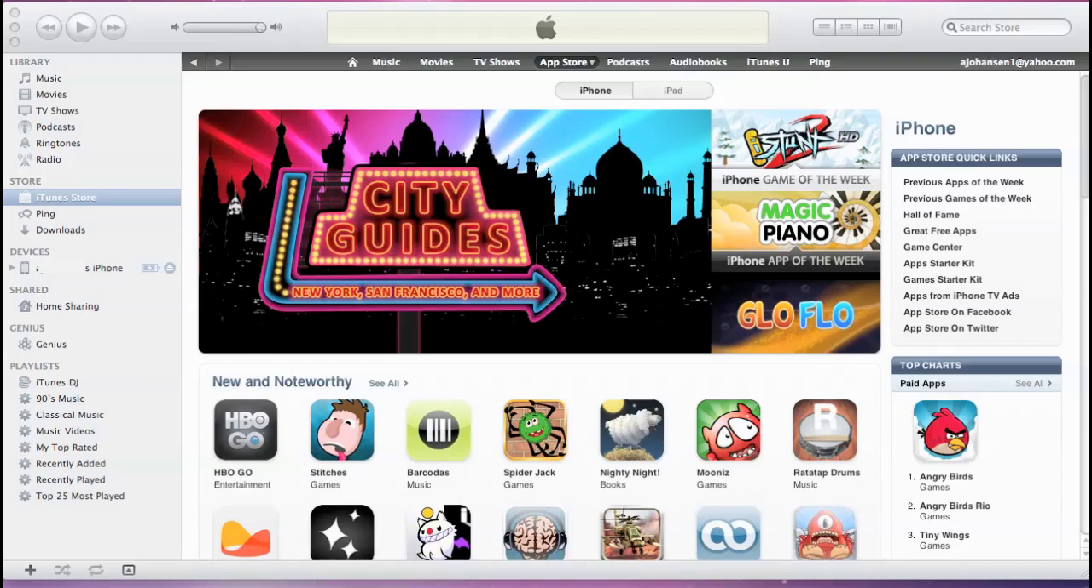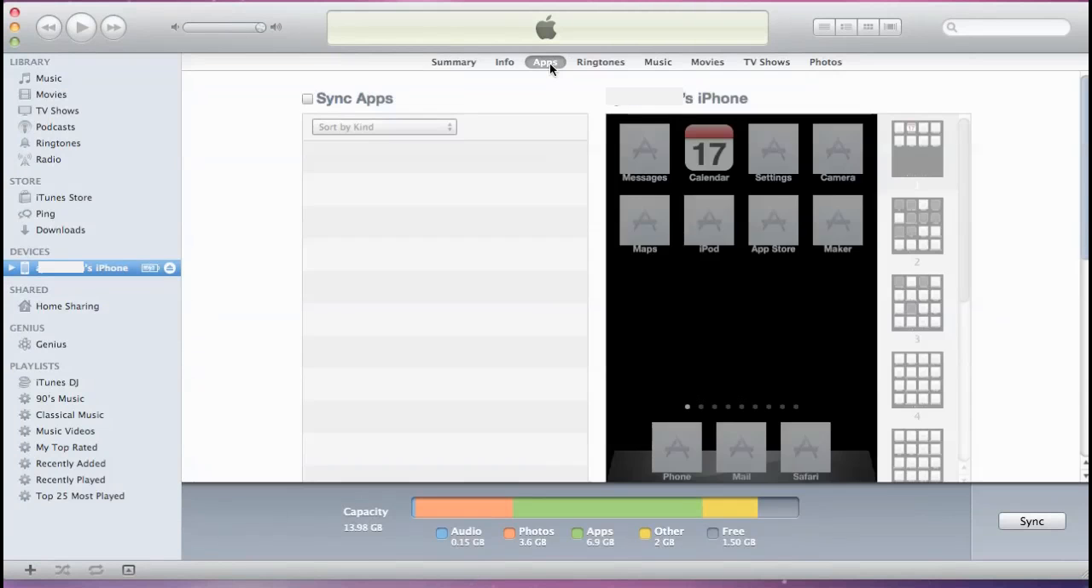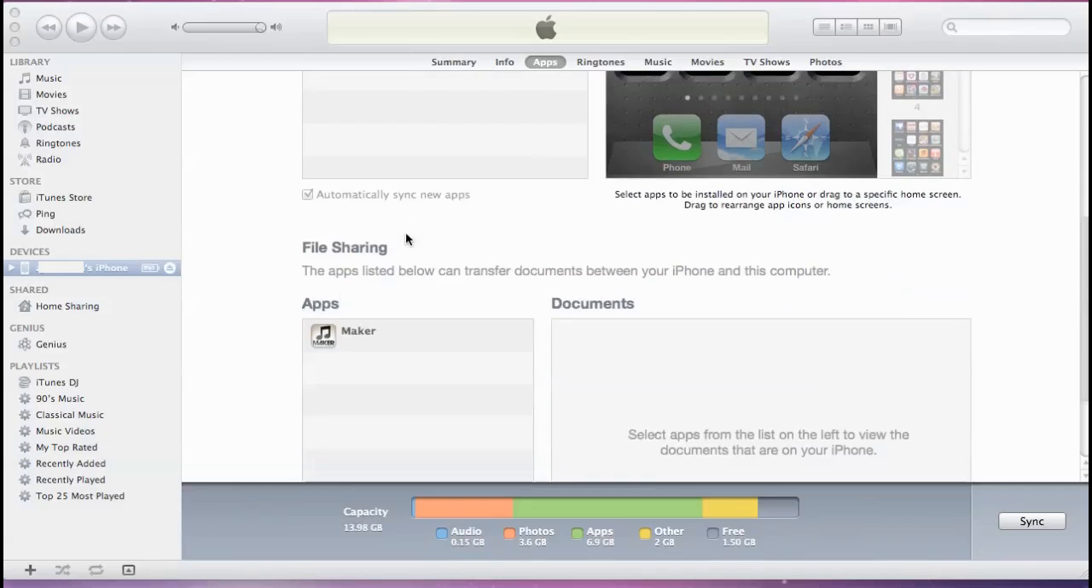Open iTunes, then click on your iPhone under the Devices area. Now, click on the Apps page at the top. Scroll down, and select the Ringtone Maker app icon here.